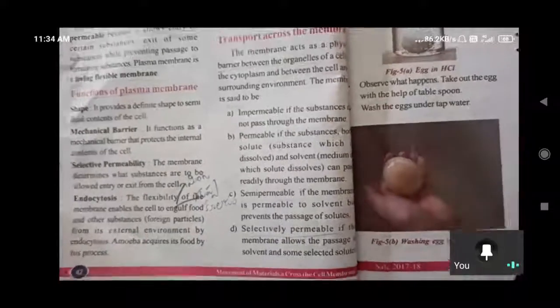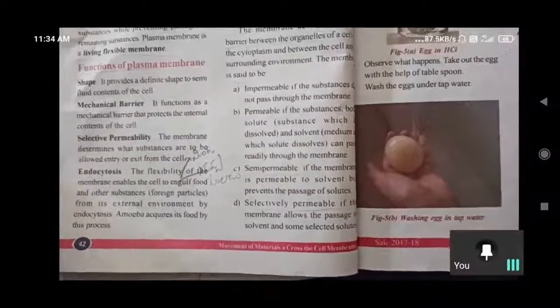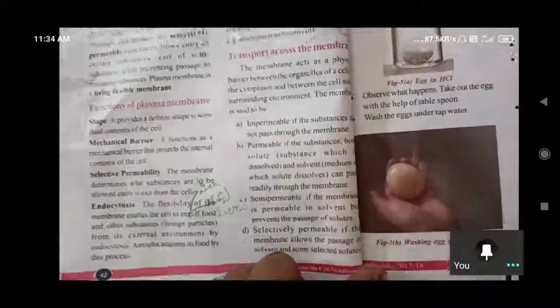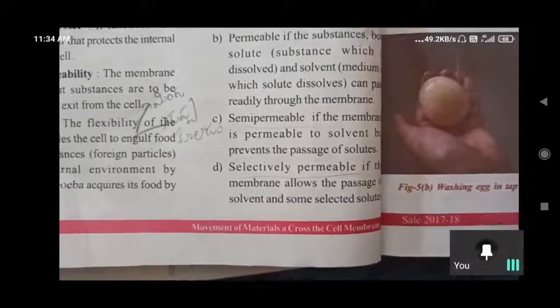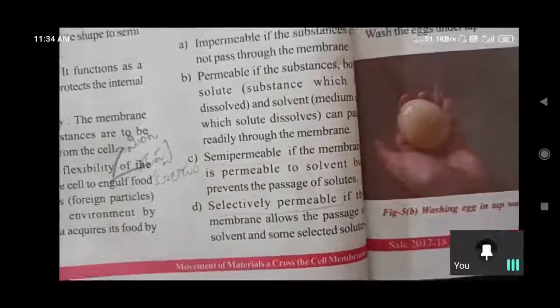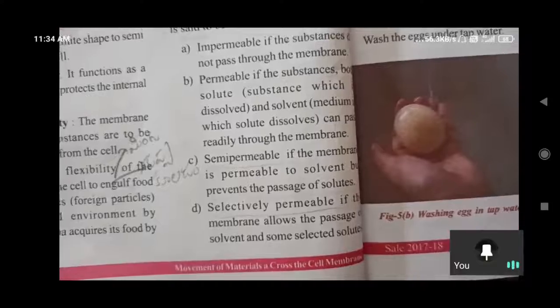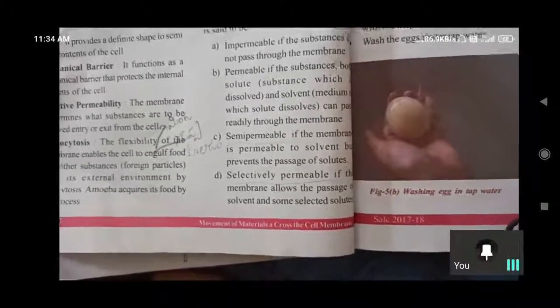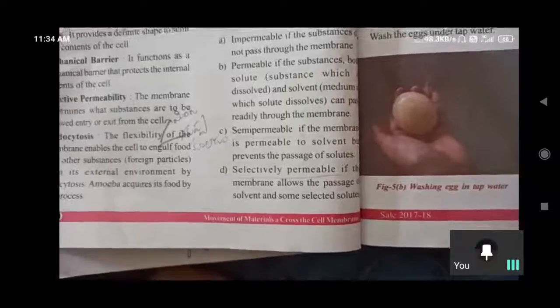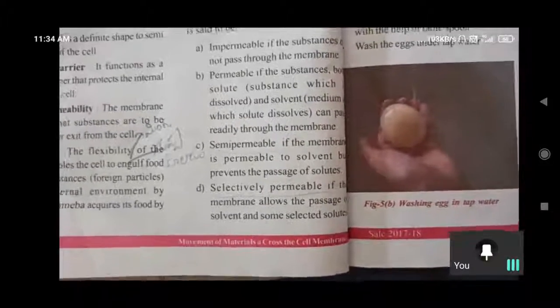Semi-permeable: the membrane is permeable to the solvent but prevents the passage of solutes. Only completely dissolved, not incompletely. Now if there is a saturated solution, the bottom of that vessel contains undissolved substances. Those solutes will not be allowed like that. Selectively permeable: the membrane allows passage of the solvent and some selected solutes. From the undissolved ones too, it selects what is needed for our cell body and allows it. That is selectively permeable.